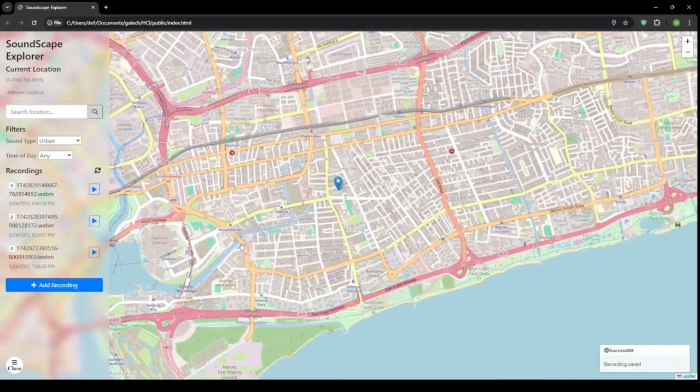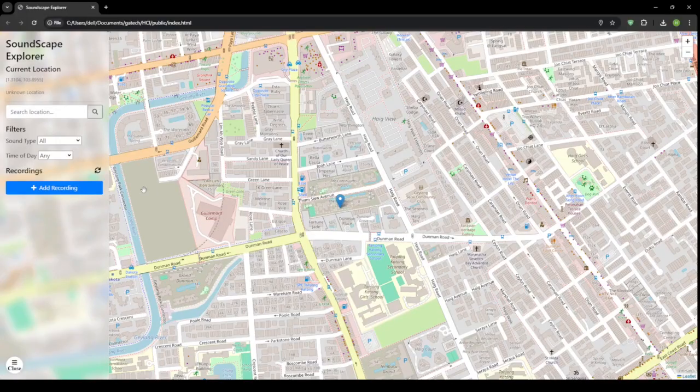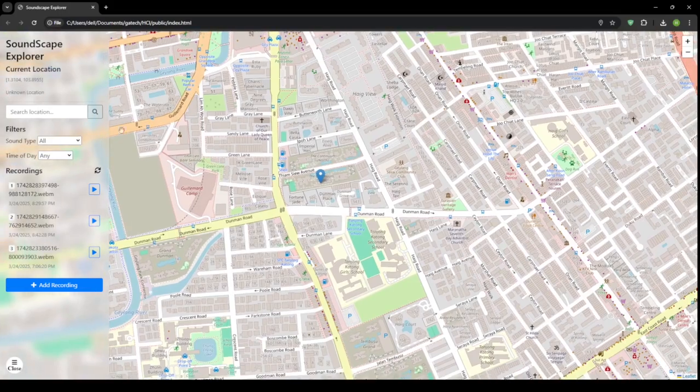SoundScape Explorer offers a new way to experience places through their ambient soundscapes. It's designed for travelers, field researchers, sound artists, or anyone curious about how different environments sound. This prototype focuses on simplicity and ease of use, but future iterations aim to introduce richer metadata, tagging, user profiles, and more ways to explore and contribute.